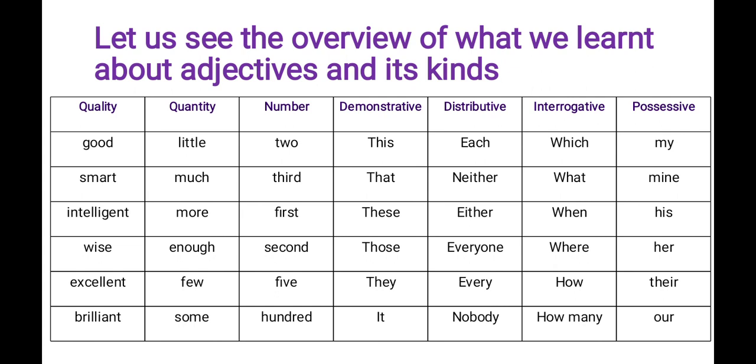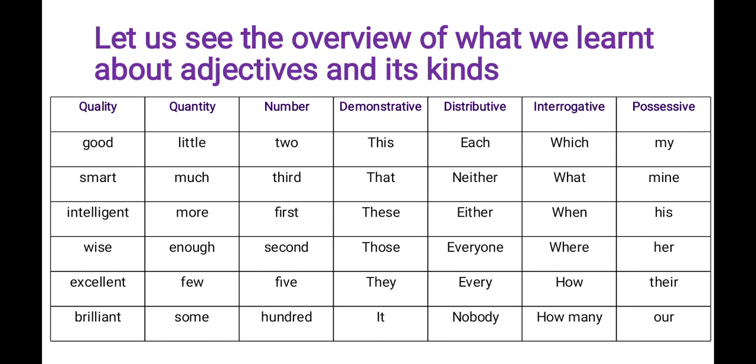The next one, distributive adjective. These distributive adjectives are used to refer to a person or thing at the same time. It will always take a singular verb. The examples are each, neither, either, everyone, every, nobody. This distributive adjectives நம்ம எப்படி தமிழில் சொல்லலாம்னா இனம் பிரிக்கும் பெயர் உரிச்சொல். Adjectivesனாலே பெயர் உரிச்சொல் தான். அது டிஸ்ட்ரிபியூட்டிவ் அட்ஜெக்டிவ்ங்கிறது இனம் பிரிக்கும் பெயர் உரிச்சொல் அப்படின்னு தமிழில் நம்ம சொல்கிறோம்.